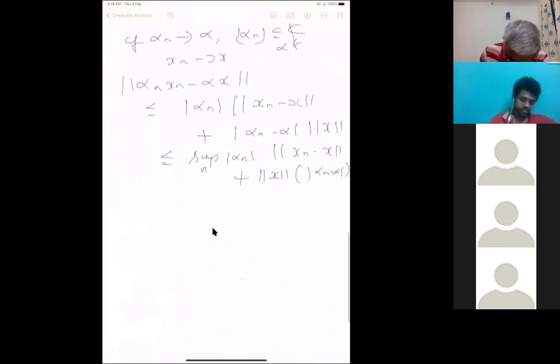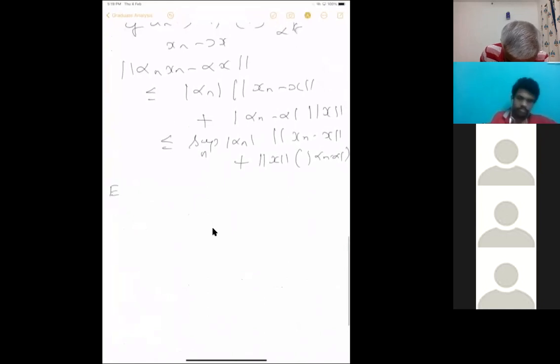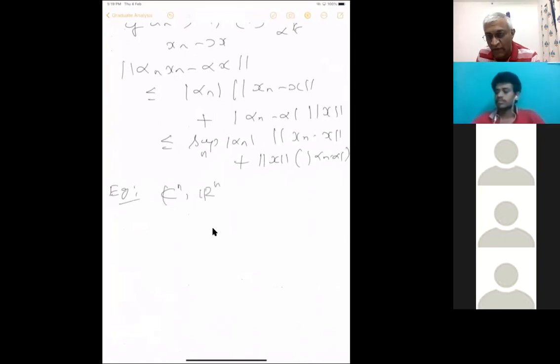Now let us see some examples. The basic examples, as you know, are Cn over C and Rn over R. You know the usual metric, but we are going to consider something more than that. You can consider any of the usual norms.